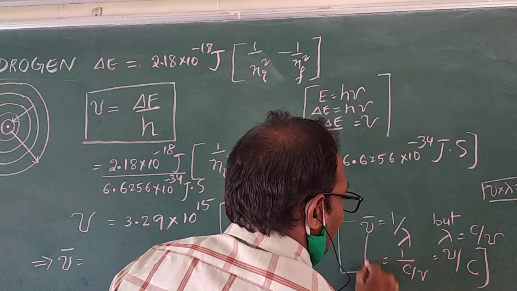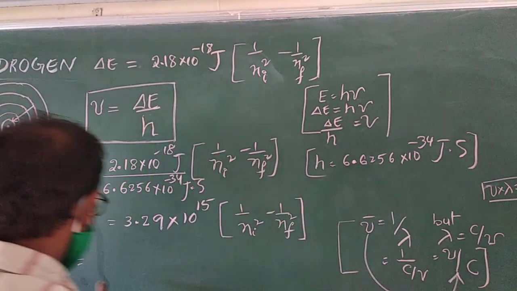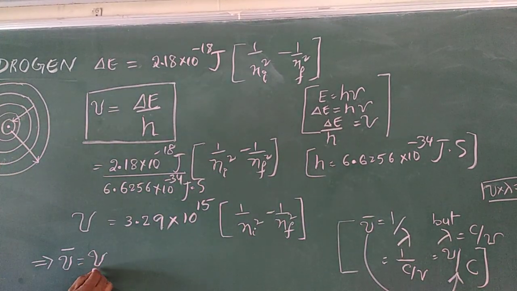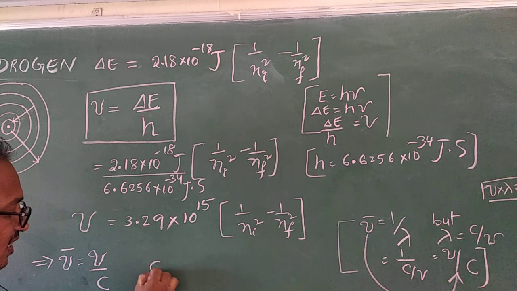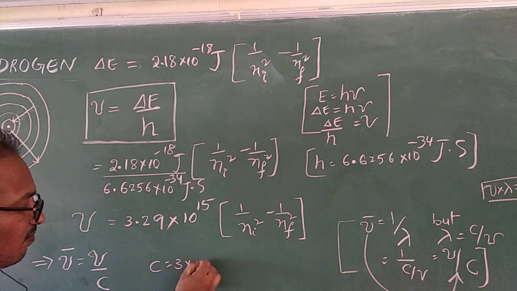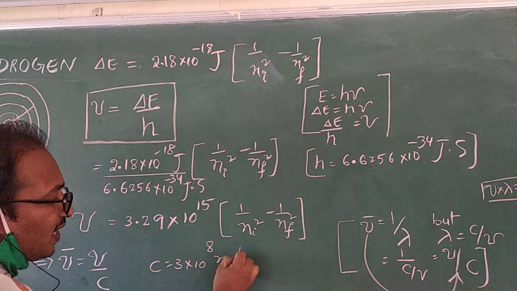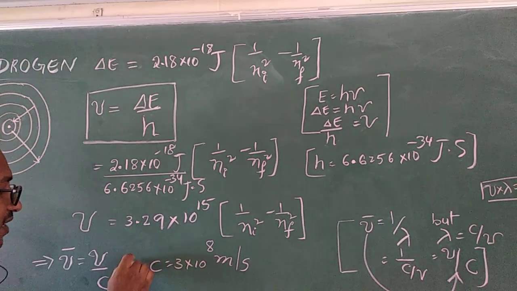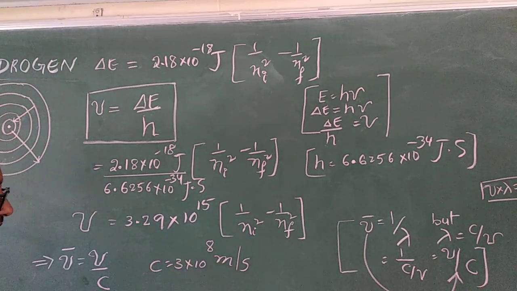So nu bar equals nu by c. We already got the nu value, so I will substitute the c value, the velocity of light, 3 × 10^8 meter per second.